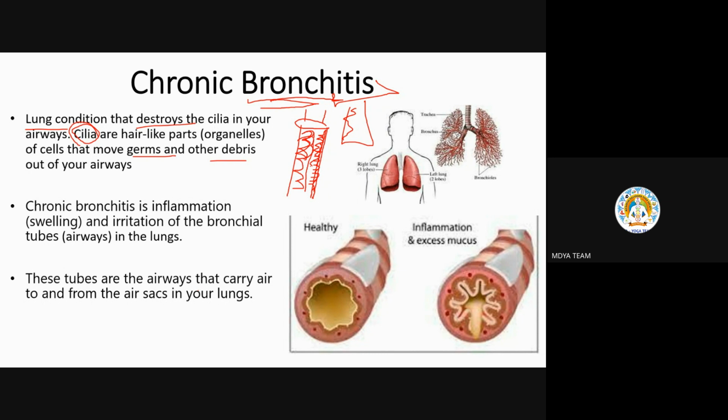Okay, you understand? Whenever we breathe in, the air will go into our nostril. Further, it will travel through the nasal passage to the trachea, windpipe, to the bronchi, bronchioles, and further to the alveoli. Alveoli is the exact site where the exchange of gases takes place, oxygen to carbon dioxide and carbon dioxide to oxygen.